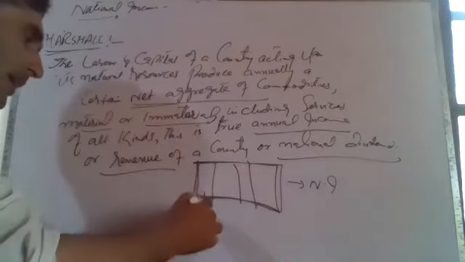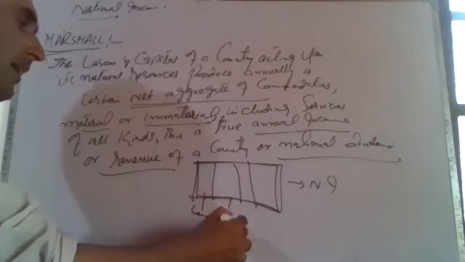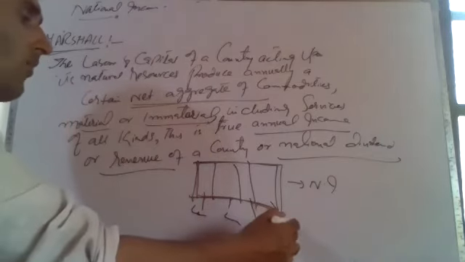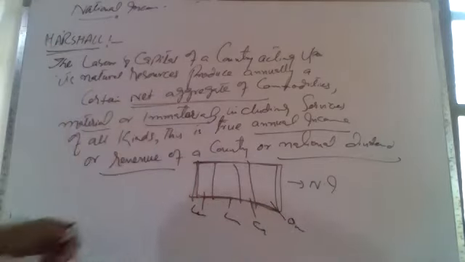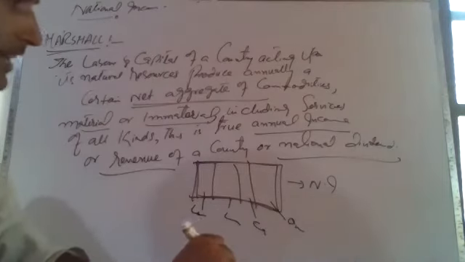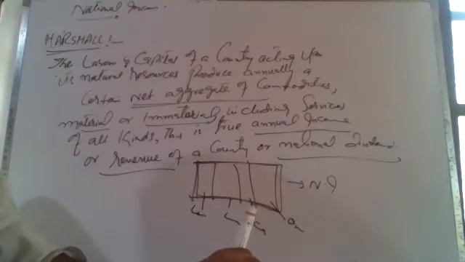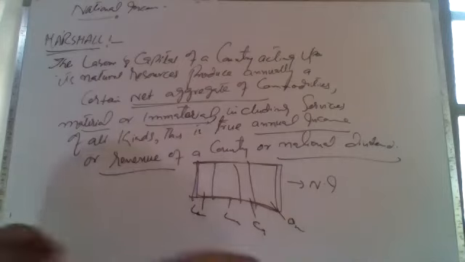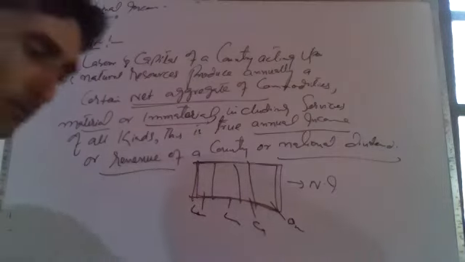So the laborer will take some, the landlord will take some, the capitalist will take some, the organizer will take some. So when national income is divided, that becomes national dividend. Clear? Yes, sir. So this is Marshall's thinking about national income.